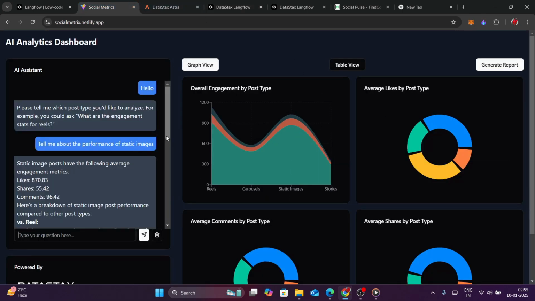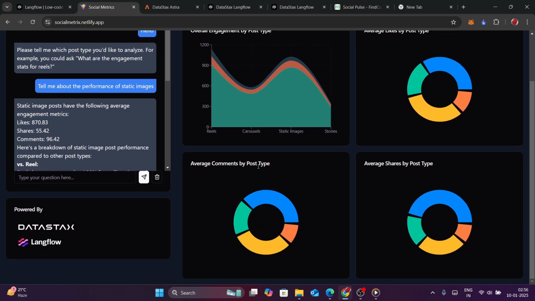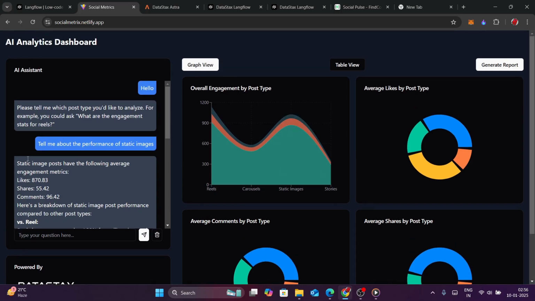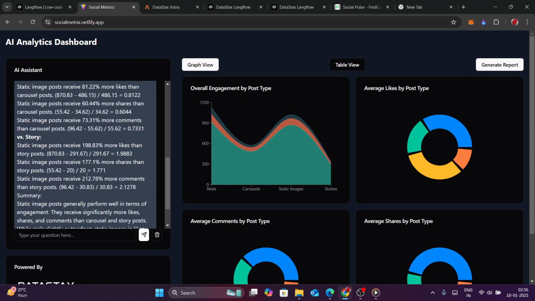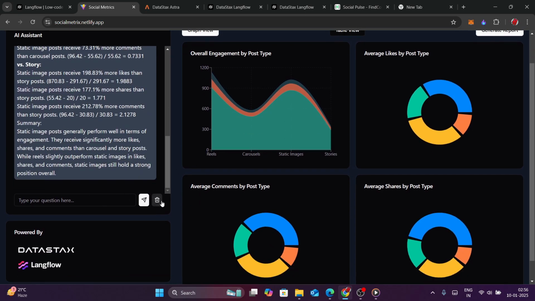And not only this, I also made a very good UI for this application, and here it is. First of all, these awesome graphs, and this graph is basically showing overall engagement by the post type. Like here are reel, carousel, static images, and stories, and here you can see the average likes, comments, and shares it receives, and here is average likes by post type, average comments by post type, average shares by post type, and here is the chatbot with which we can interact, to which we can ask some questions.